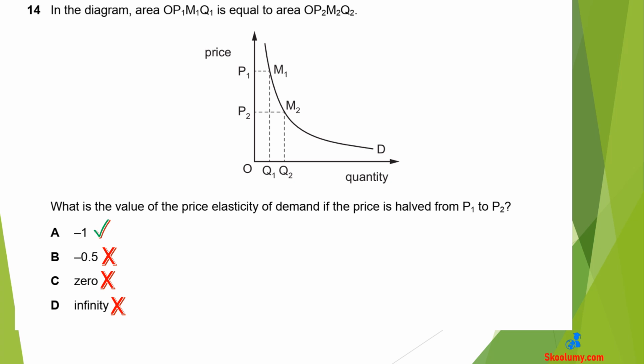For unitary elasticity, the price change and quantity change remain the same, and revenue remains unchanged after a price change. For example, a 10% fall in price raises quantity by 10%. The downward movement in price nullifies the upward movement in quantity.